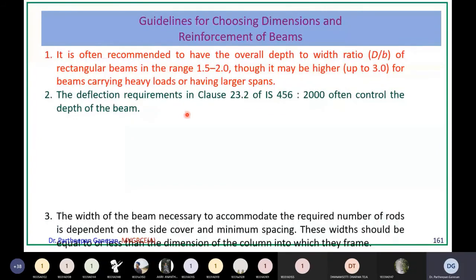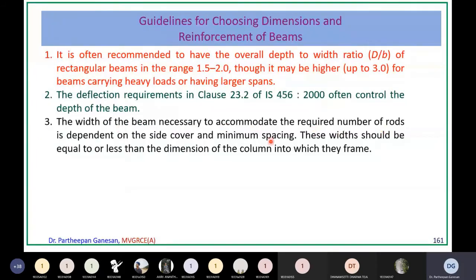Now, third one, the width of the beam necessary to accommodate the required number of rods is dependent on the side cover and minimum spacing. These widths should be equal to or less than the dimension of the column into which they frame. So what is meant here is, suppose, let us say this is my brickwork of 230 mm thickness. This is another brickwork of 230 mm thickness. This is a hall, let us say. This is a plan, okay, this is a plan. And this is your brickwork all around, 230 mm thickness brickwork.